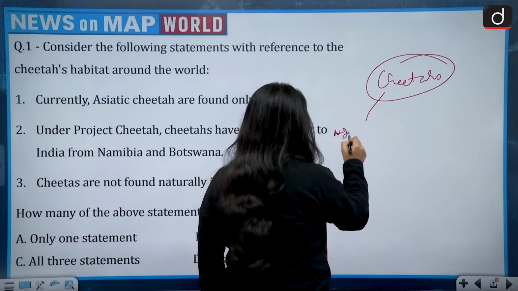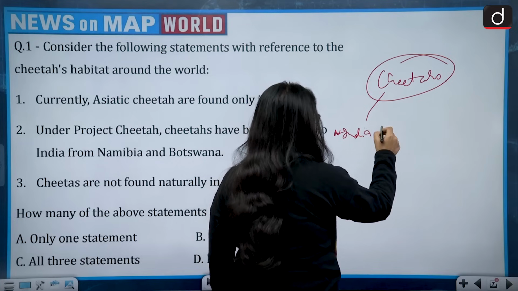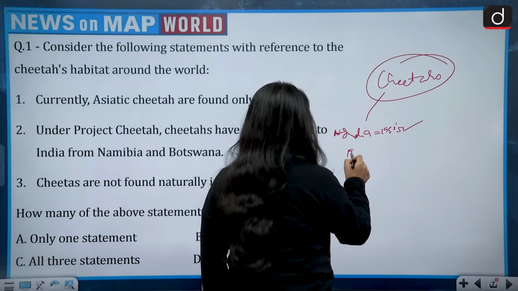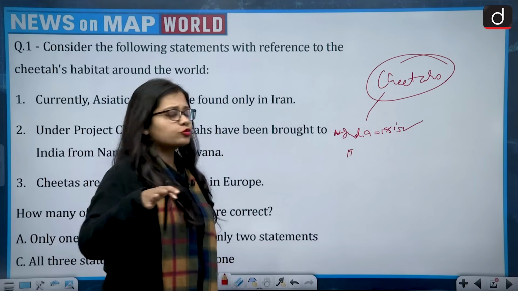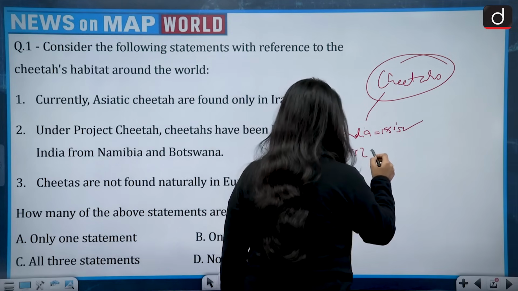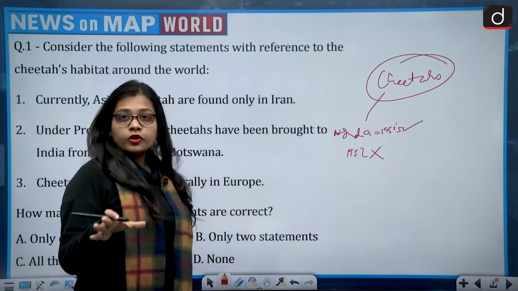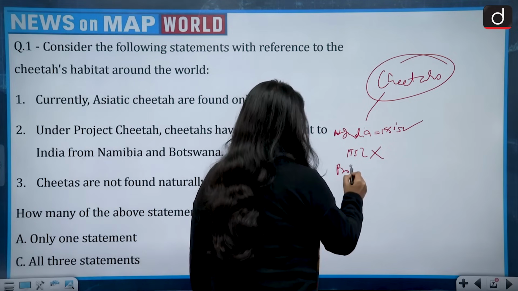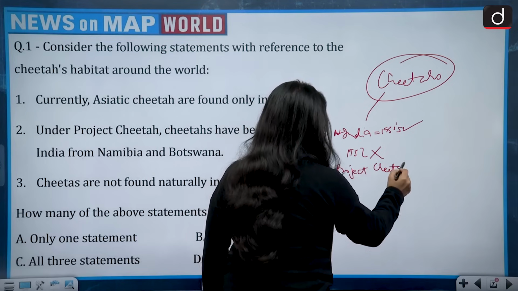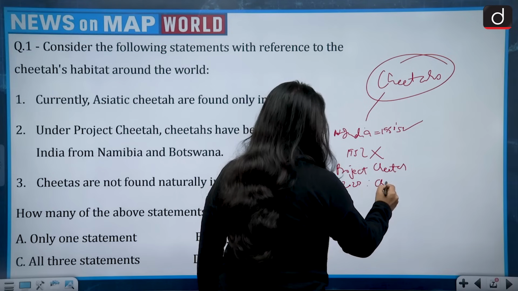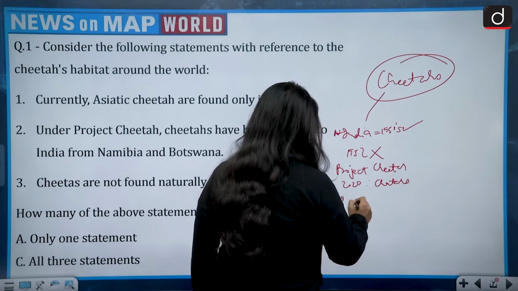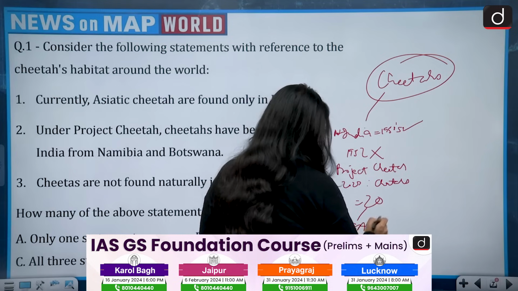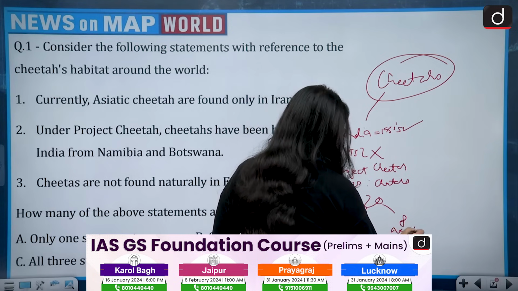Cheetahs in India earlier, till 1950 or the starting of the 1950s were there, but around 1952 to 1953 they got extinct in India. So before 2023, cheetahs were not there in India, but now under Project Cheetah in the year 2023, cheetahs have been brought back to India, and in total 20 cheetahs have been brought, that is 12 from South Africa and 8 from Namibia.